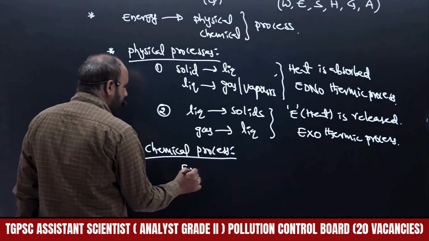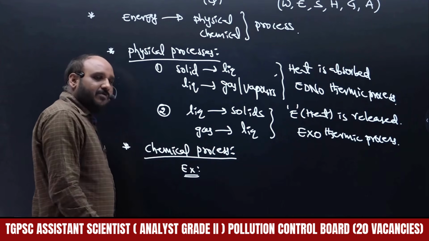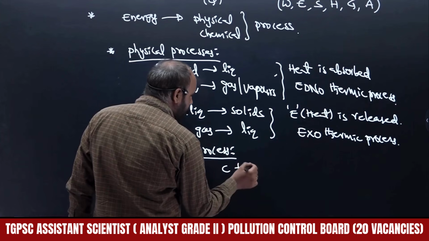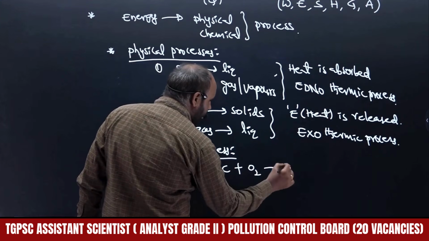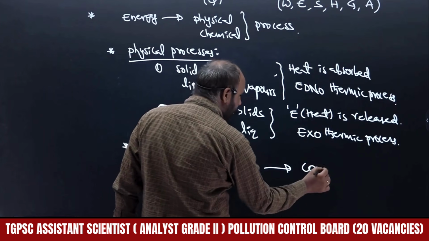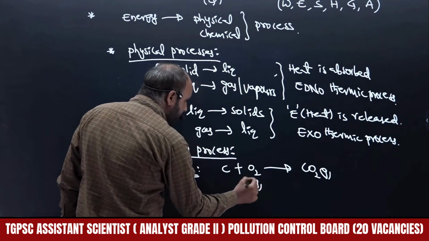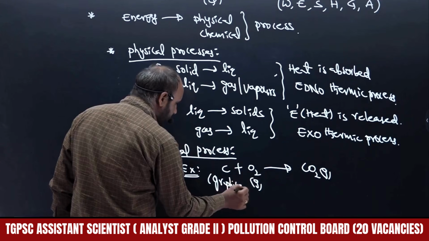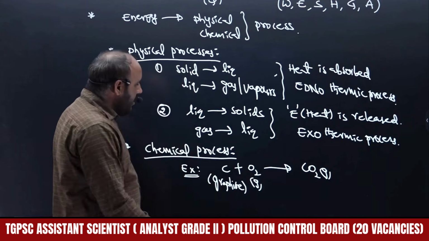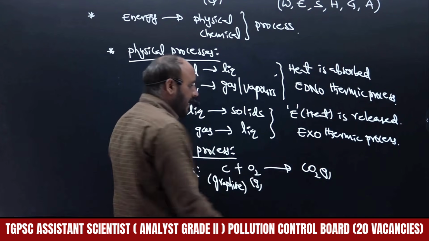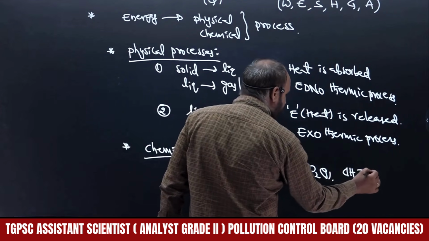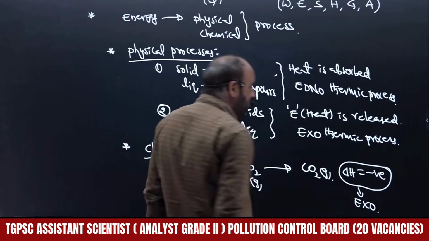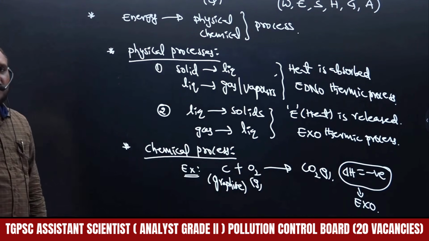For example, we may consider the combustion process. What is meant by combustion? Carbon combined with oxygen, or reacting with oxygen, produces carbon dioxide gas. Oxygen is the gas and carbon will be in the form of graphite. The physical state of carbon will be graphite. So graphite and gas are converted to gas, and during this some energy will be released. Delta H is negative, therefore this reaction is known as an exothermic reaction. The combustion is always an exothermic reaction.